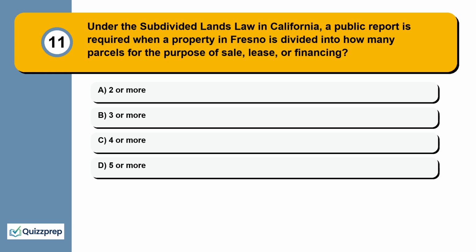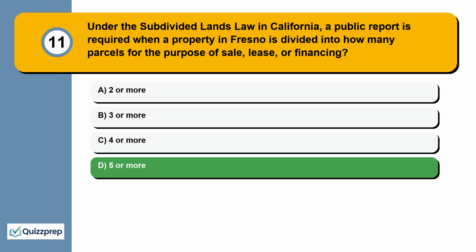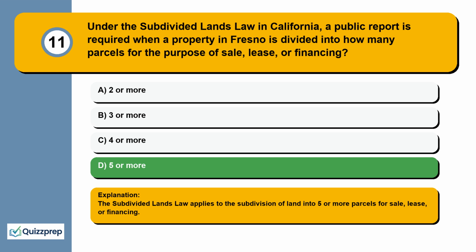Question 11. Under the subdivided lands law in California, a public report is required when a property in Fresno is divided into how many parcels for the purpose of sale, lease, or financing. 2 or more, 3 or more, 4 or more, 5 or more. The subdivided lands law applies to the subdivision of land into 5 or more parcels for sale, lease, or financing.